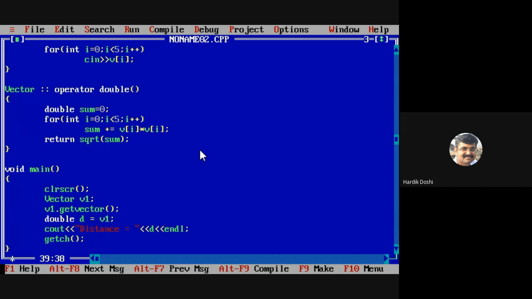So completed. So how many types of conversion we did? From basic to class, class to basic. What is left out? Class to class. Should we go for that? Okay.